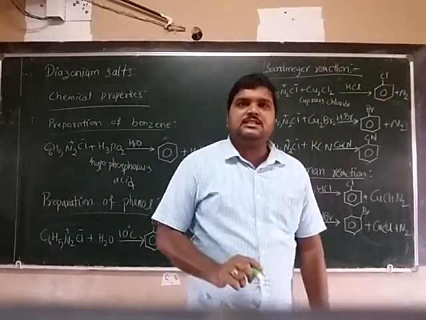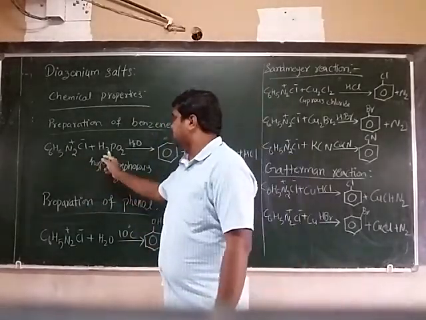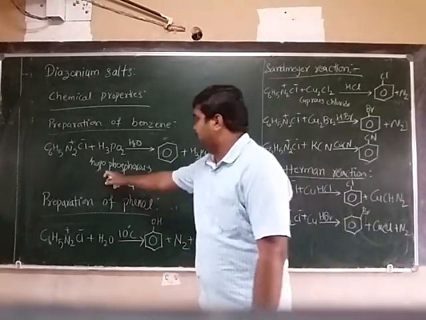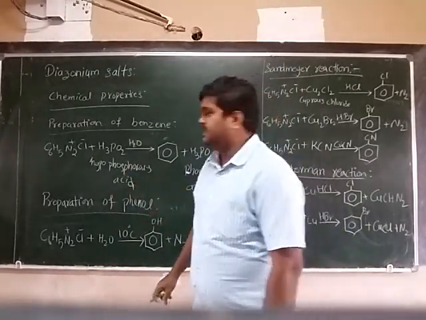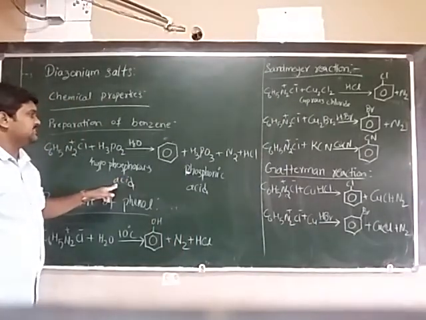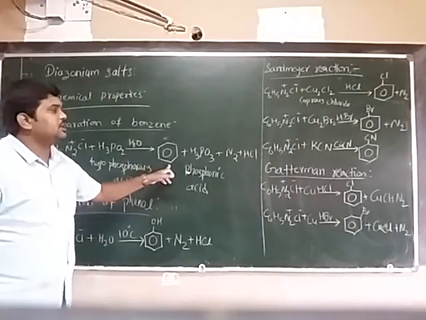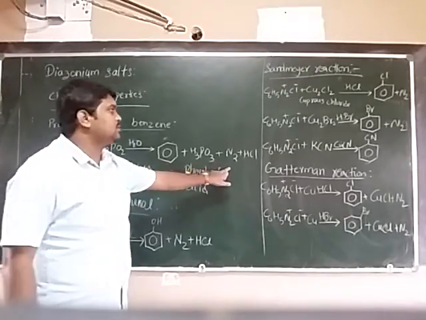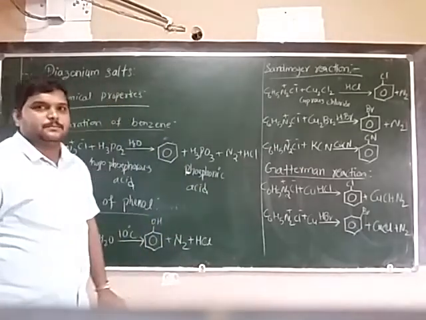When benzene diazonium chloride reacts with H3PO2, hypophosphorous acid, it leads to the formation of benzene, phosphorous acid, liberating nitrogen and hydrochloric acid.